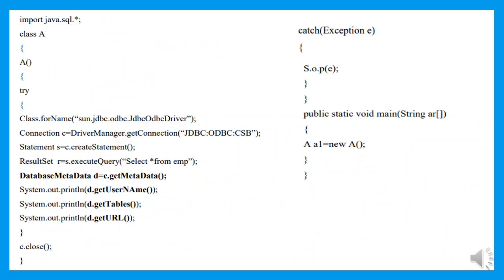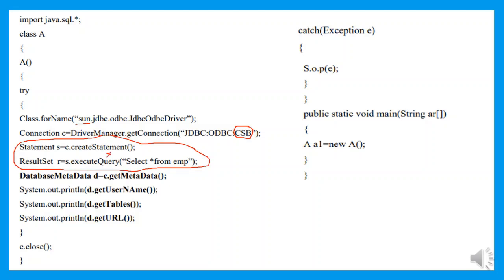Let us see a simple example of making a DatabaseMetaData. Here we have loaded the driver by making use of the forName method, and I am establishing a connection to the database. My database name is CSP. Now I want to retrieve the information about the database called CSP. Once we have established a connection to the database, there is no need of these two statements, because I want to retrieve the information about the database. So these two are not required.